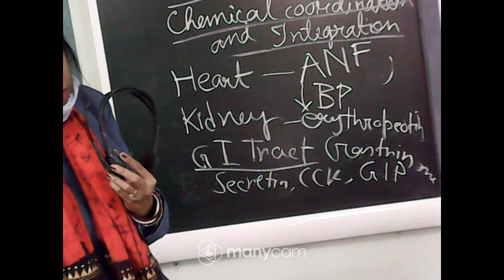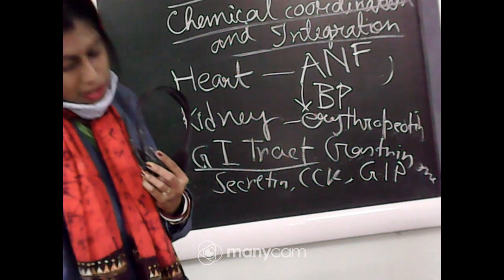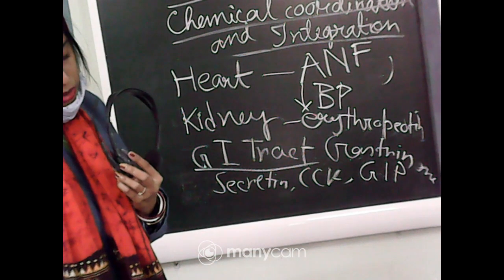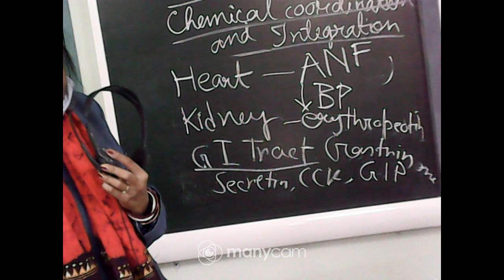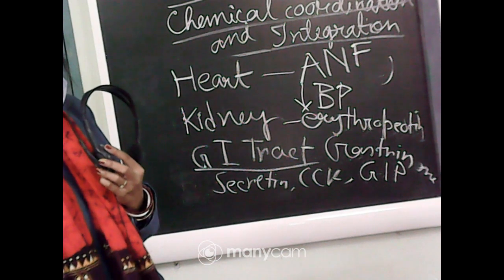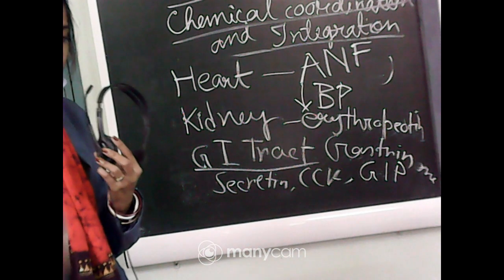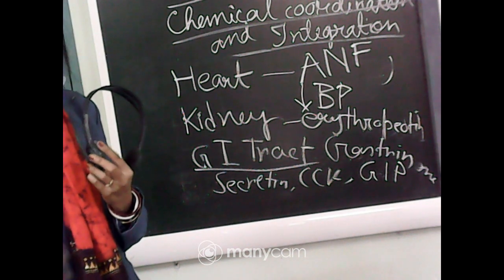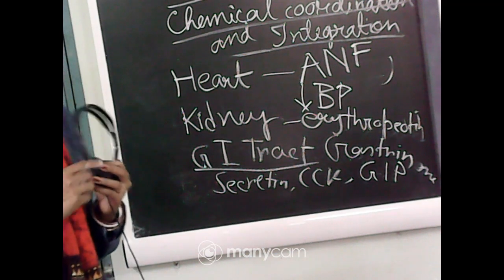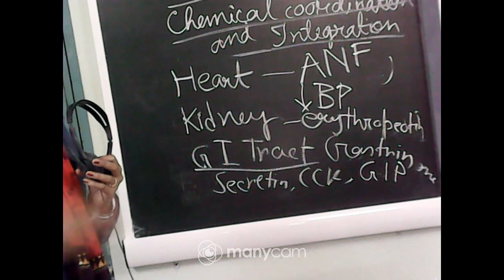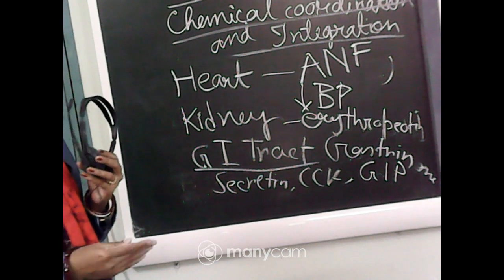Several other endocrine tissues secrete hormones called growth factors, and these factors are essential for the normal growth of tissues and for their regeneration and repair.